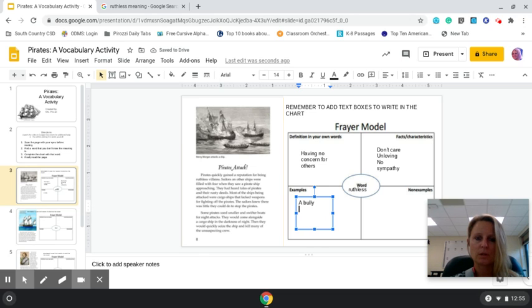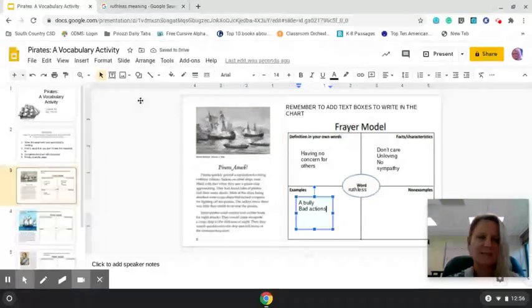It reminds me of the story we read about drunk drivers. So a person that maybe is driving drunk, right, is not caring. Their actions could be considered ruthless. So I'm going to say bad actions. Like bad actions could be considered ruthless.